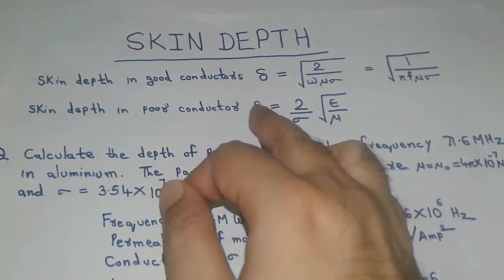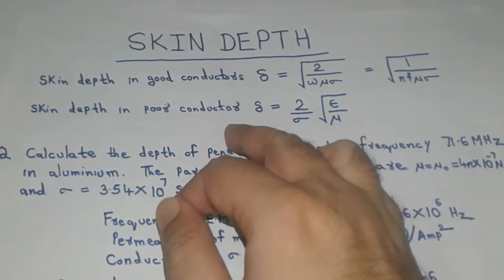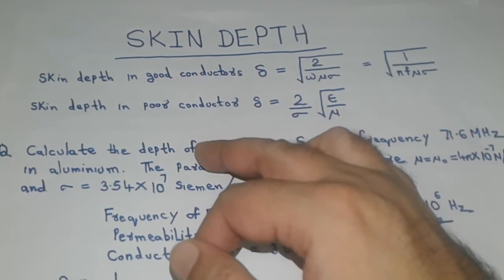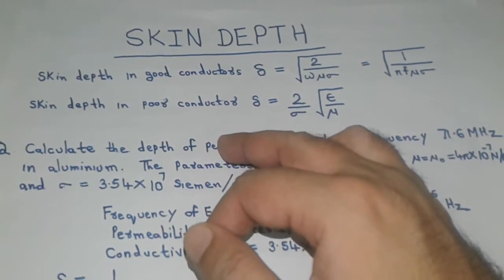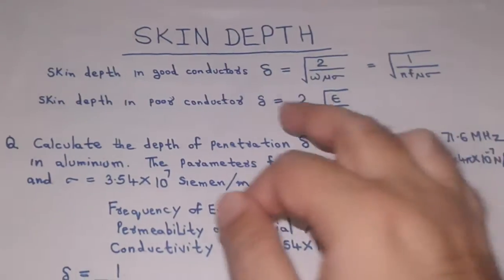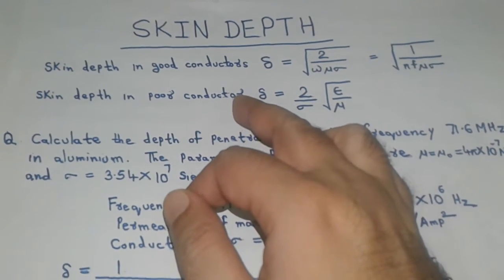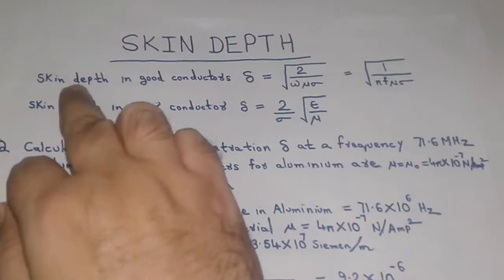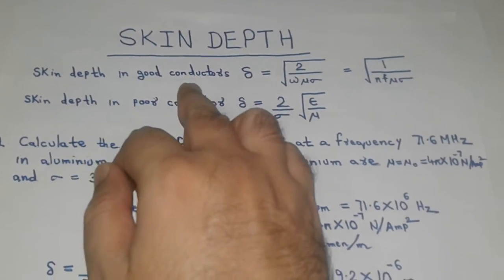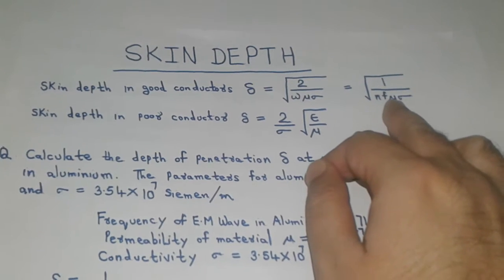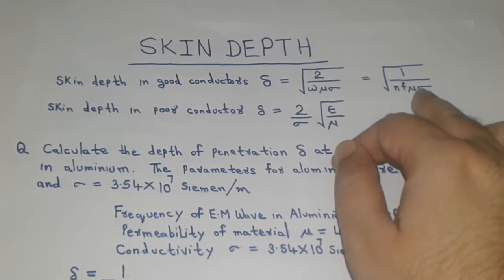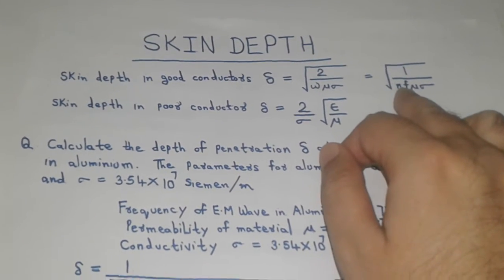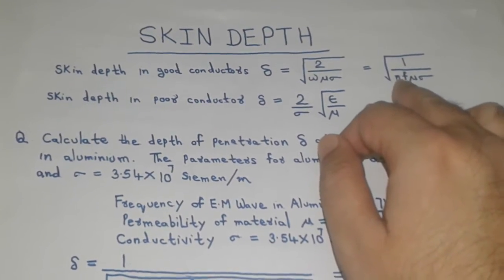Skin depth is the depth measured from the surface of the conductor at which the intensity of the electric field associated with the electromagnetic wave reduces to 37% of its value at the surface of the conductor. Skin depth in good conductors depends on the magnetic permeability and conductivity of the conductor, and also on the frequency of the current flowing on the surface of the conductor.